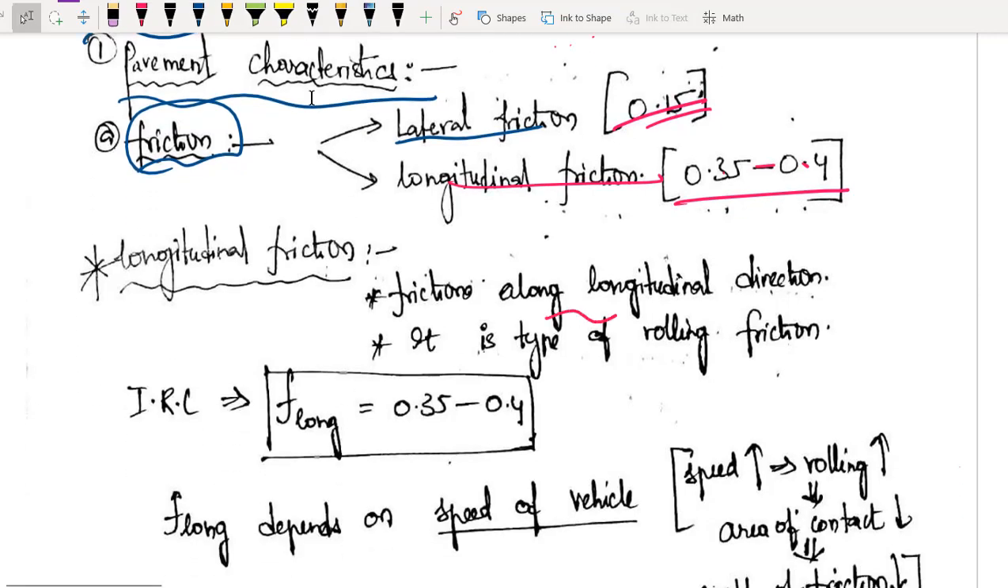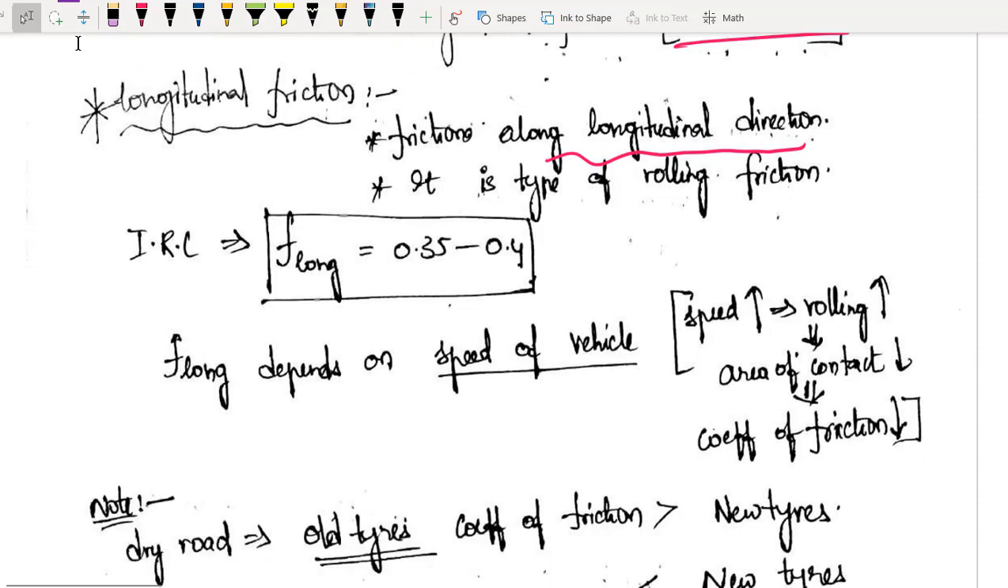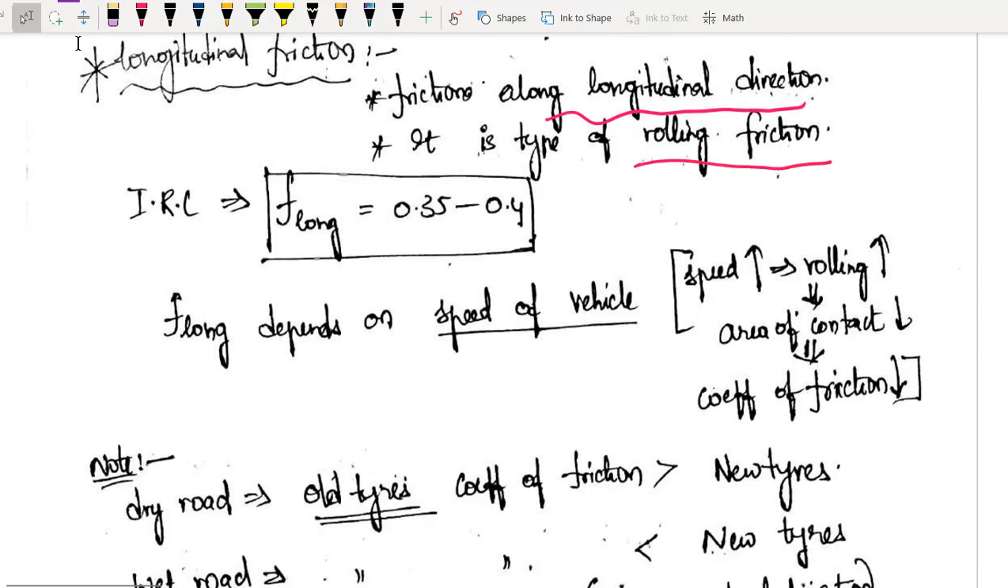Longitudinal friction is a friction which is along the longitudinal direction, and it is a type of rolling friction. Obviously, my vehicle has already started to move and we are getting rolling friction in it. It is common sense. And what is the value as per IRC? It is 0.35 to 0.4.